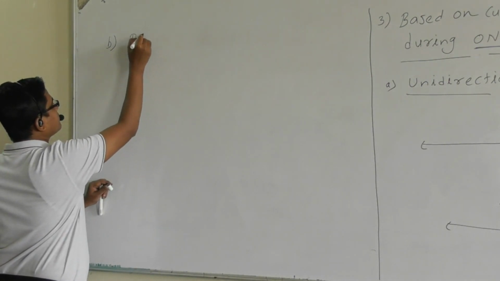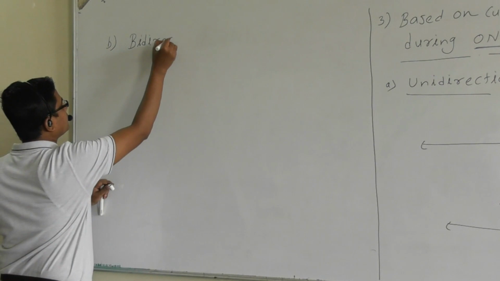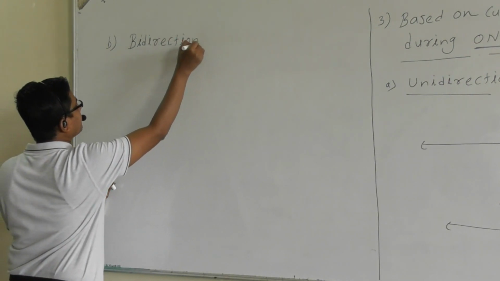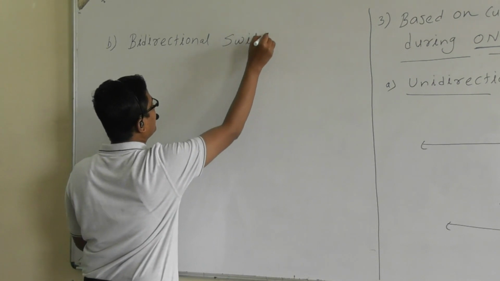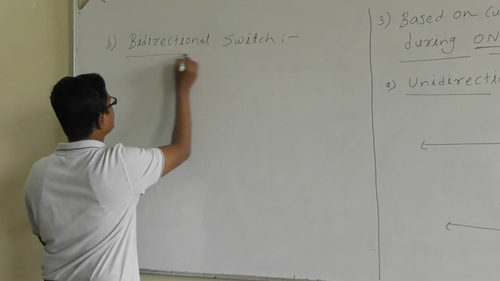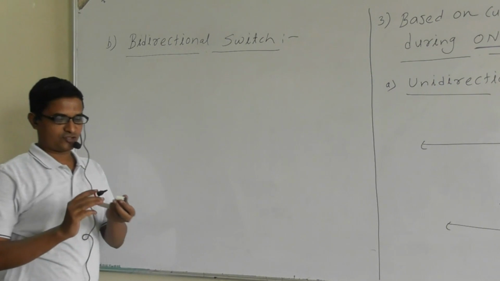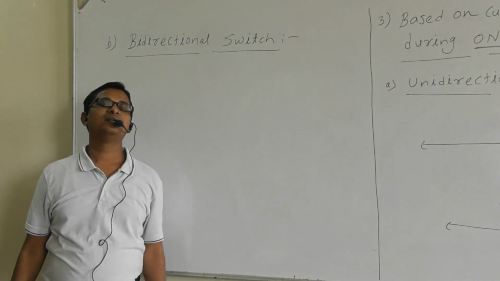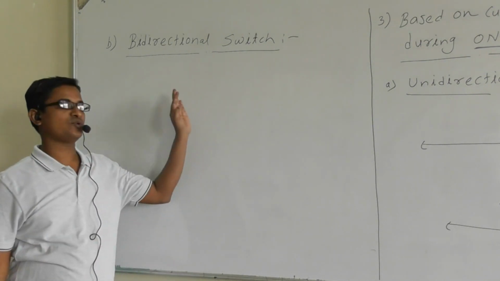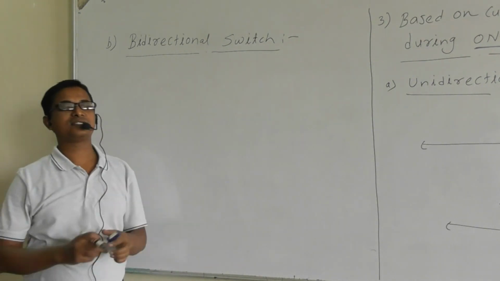If the switch allows the current either in the forward direction or in the reverse direction, then the switch is known as a bidirectional switch, right?